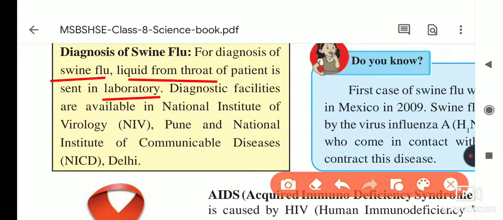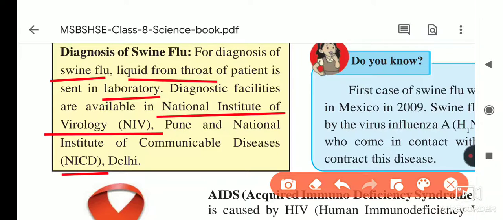Diagnostic facilities are available at the National Institute of Virology, that is NIV, Pune, and the National Institute of Communicable Diseases, that is NICD, N for National, I for Institute, C for Communicable and D for Diseases, in Delhi. At these places the diagnosis is done.